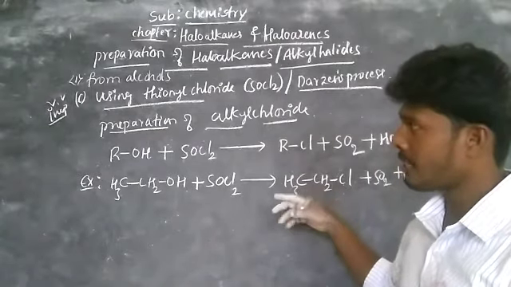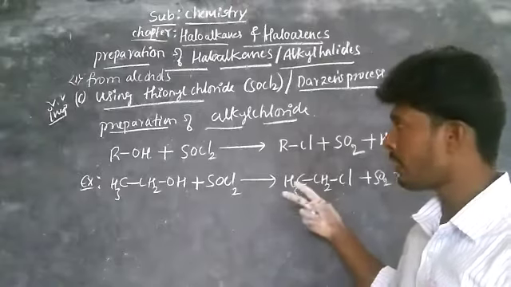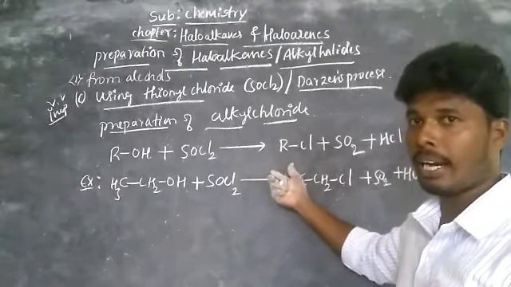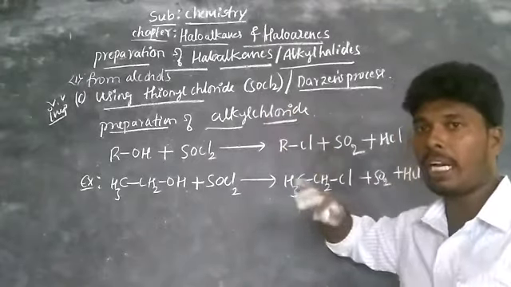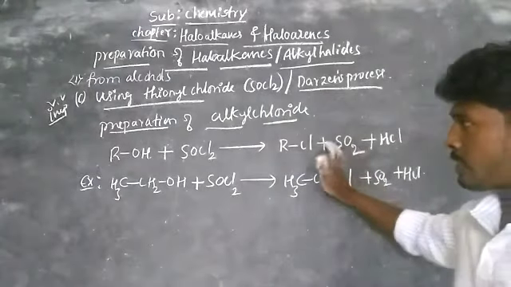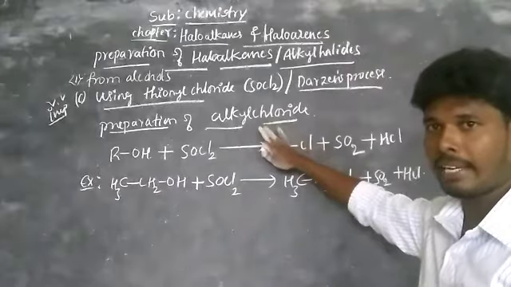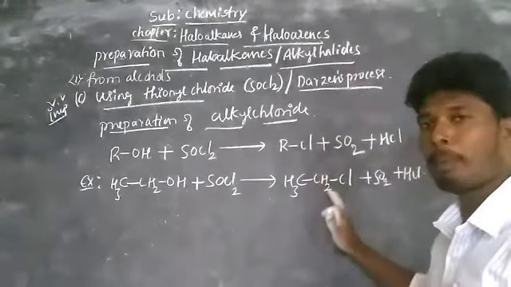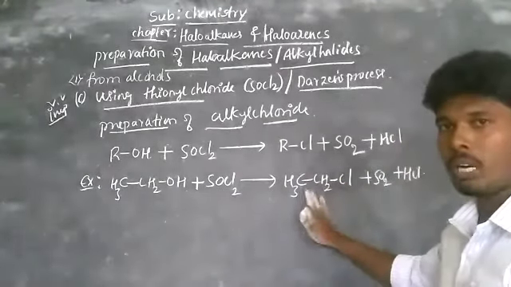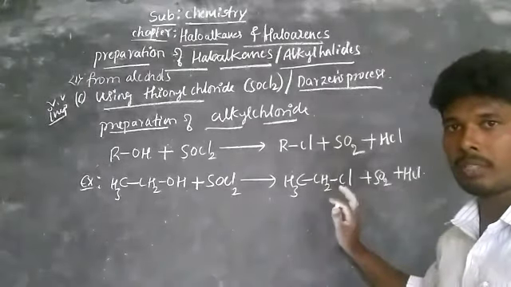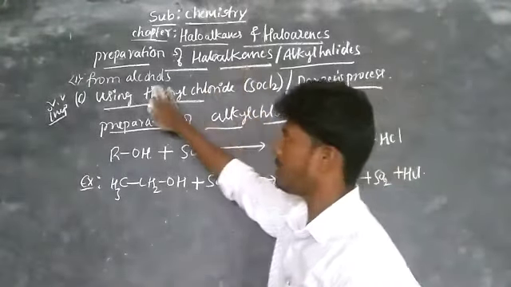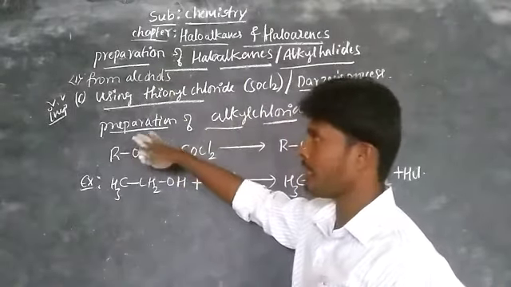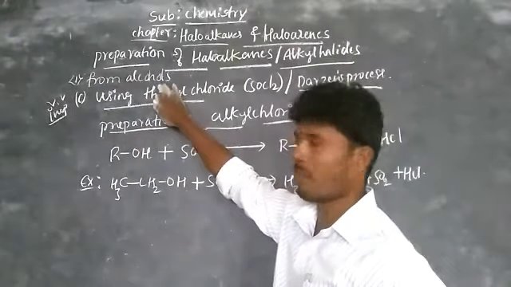Remember, this is the best method to prepare alkyl chloride. Already we have studied the two methods, using hydrogen chloride and using phosphorus halide. This is the third method, using thionyl chloride. Among these three, the Darzens process, using thionyl chloride, is the best method to prepare alkyl chloride. Okay, this is the method to prepare alkyl halides and haloalkanes from alcohols. The next method is from alkenes.